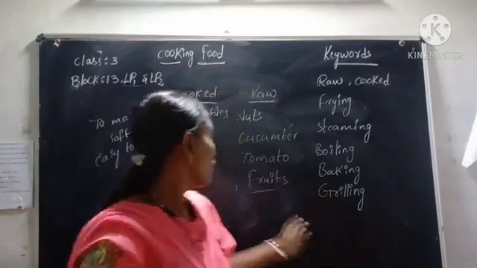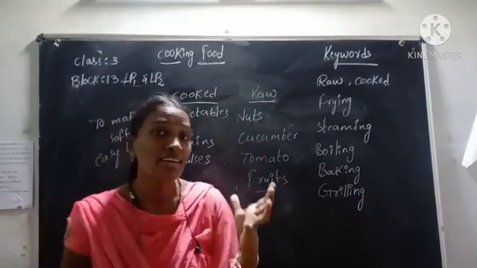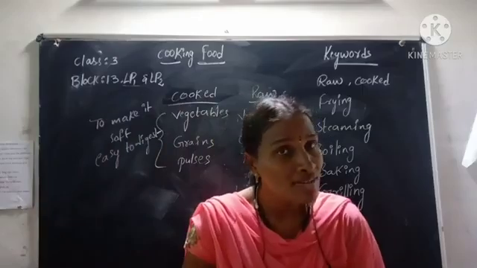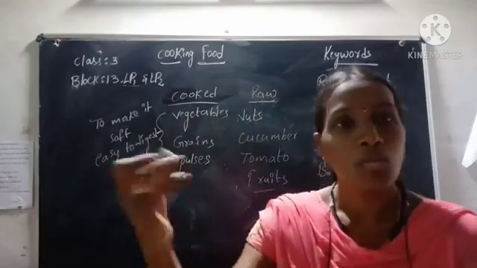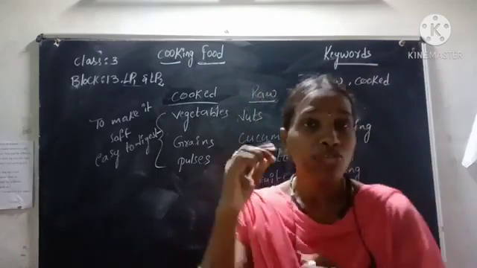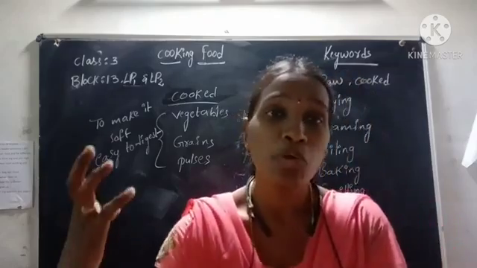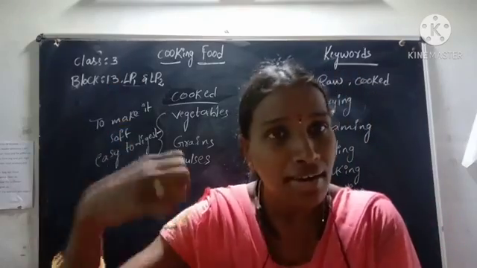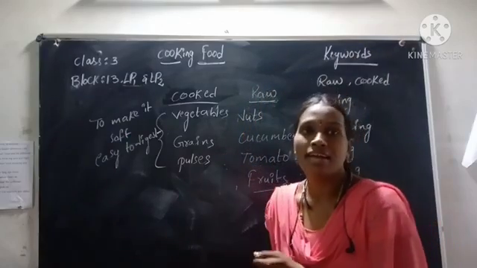Without cooking we can't eat some food items. If you eat them without cooking, you may fall sick. But you know children, when we are cooking these food items, the nutrition value of the food item decreases.